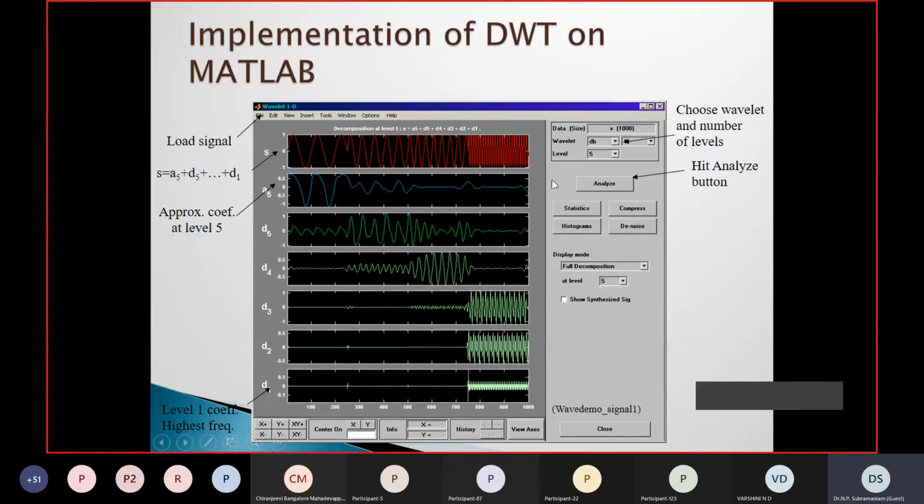Similarly here also you can do a lot of analysis by loading the signals here. You have the input signals, approximate coefficients, and detailed coefficients, where the high frequency components are. Based on whatever filter you want to apply, you can remove those particular components, then reconstruct and get the required signals. You can do all types of other analysis also. Statistics, denoising, and histograms can be done. What the different components present are can also be found. Everything can be done in this wavelet toolbox, right?